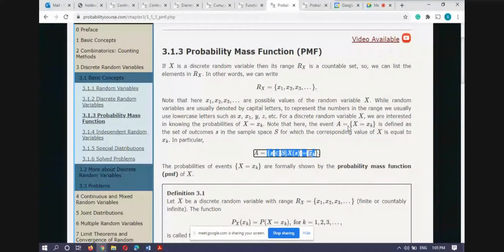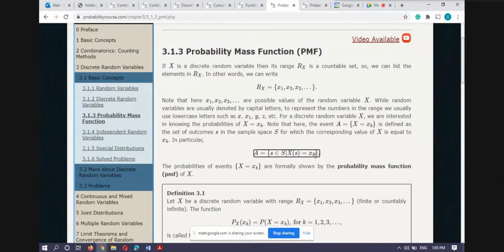The meaning of this bracket is that I am considering those sample points from the sample space for which the X image of the sample point is this particular x. So it is one event A.